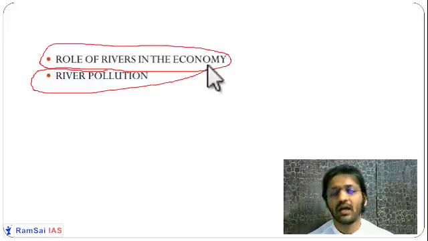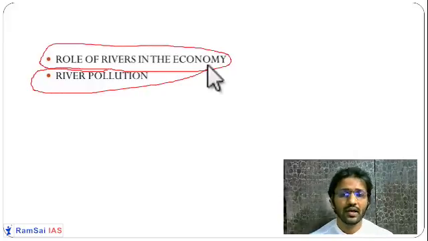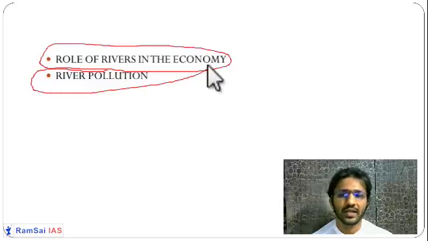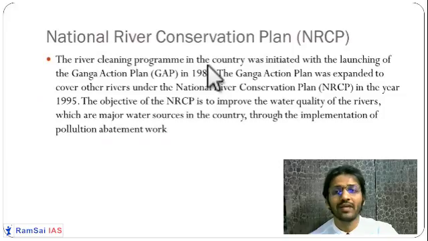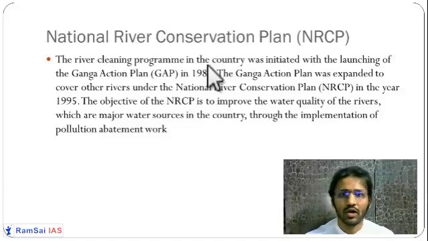You think of it. River pollution is also a very important thing nowadays. All the rivers are polluted, because industrial effluent and domestic effluent are being dumped into the rivers without purifying them. That's why rivers are getting polluted. This chapter we are going to see separately. So I hope you guys have understood this. The National River Conservation Plan has also been made by the government of India.